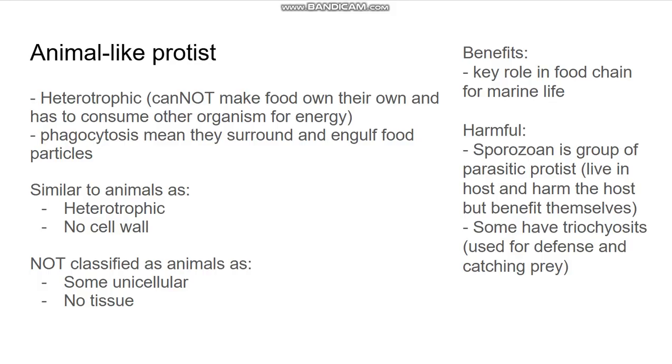So basically, they are beneficial because they play a key role in the marine food chain, but they're harmful because there's a group called sporozoans, and that lives in a parasitic host, meaning they harm the host, but they benefit themselves. And they also have trichocysts, which are used for defense and catching prey.